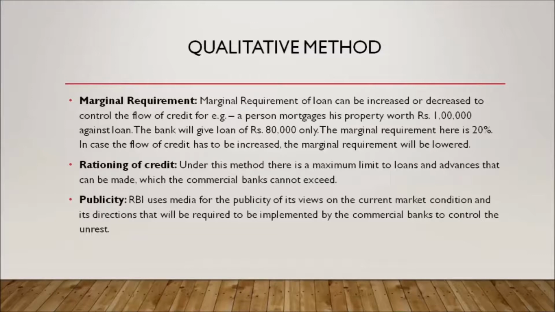Credit rationing or rationing of credit. Credit rationing refers to a method by which the central bank fixes a ceiling on the maximum amount of loans and advances granted by commercial banks. In other words, the banks cannot extend loans and advances beyond the limit fixed. Also, in certain cases, the central bank may also fix a ceiling for specific categories of loans and advances.